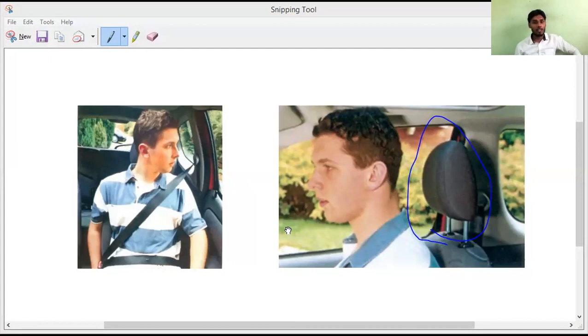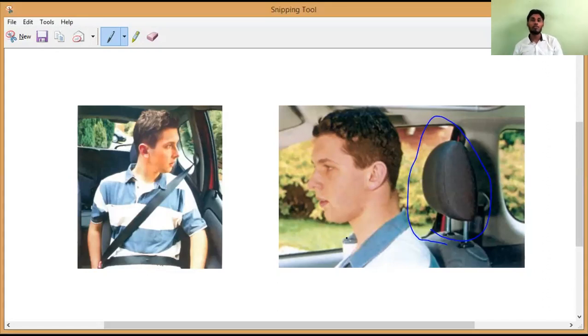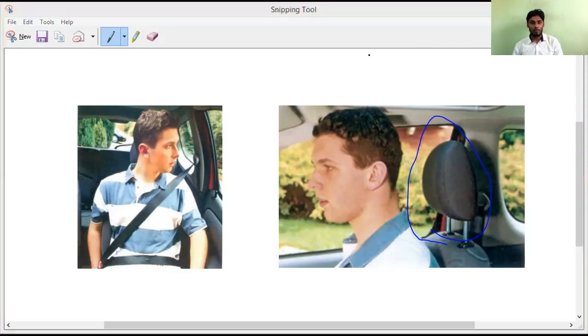If the seat belt is not there, we will hit the steering wheel, and we may even come out through the glass window. Yes, because of the law of inertia of motion, we may come outside if the seat belt is not there. That is why you see instructions saying wear the seat belt and prevent road accidents. Have you noticed it?